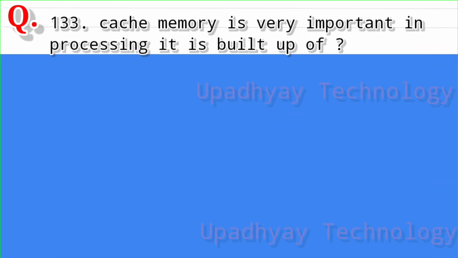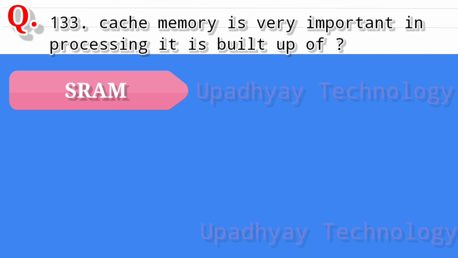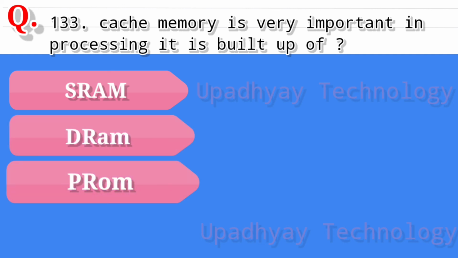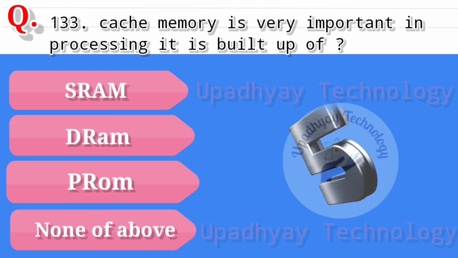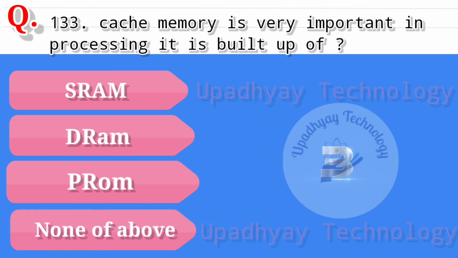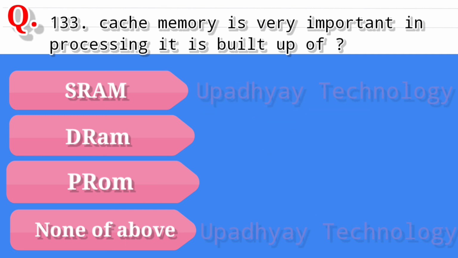Question number 133. Cache memory is very important in processing. It is built up of, and the options are SRAM, second option is DRAM, third option is PROM, and the last option is none of above. And the correct answer is SRAM, that is static RAM.